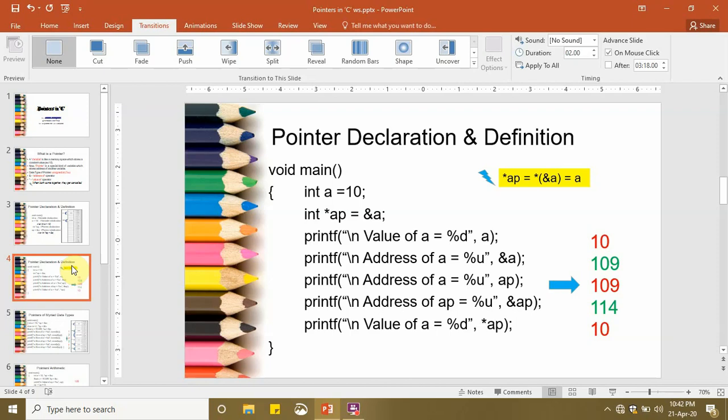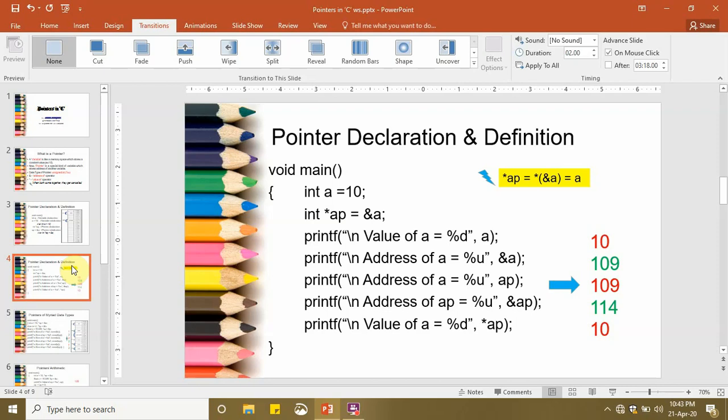Okay, so the first printf statement is simply printing the value of a. The subsequent printf statement prints the address of a through the address of operator. As the address of a is also assigned to ap, which is the pointer here, the third printf statement also produces the same output as the previous line.